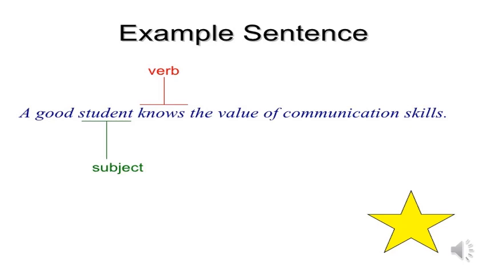Another example, a good student knows the value of communication skills. This is a sentence. Where's the subject here? Student. Where's the verb? Knows. We add s to the verb because the subject is singular. We don't say a good student know. You should say, or must say, a good student knows the value of communication skills.